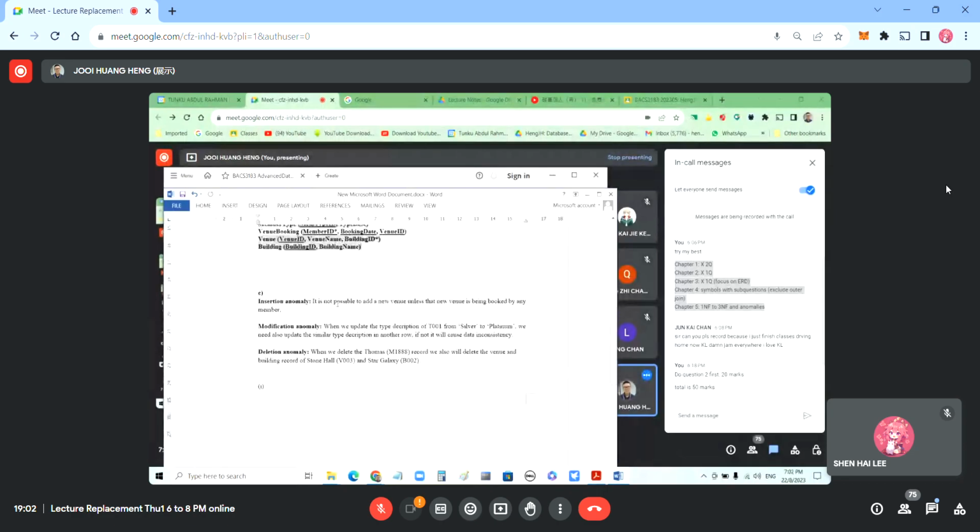It's not possible to add a new venue unless that new venue is being booked by any members. When we update the type description of T01 from silver to platinum, we also need to update the similar type description in NRO. If not, it will cause data inconsistency. And deletion, when we delete the Thomas record, we also delete the venue and building record of Stone Hall and Star Galaxy.